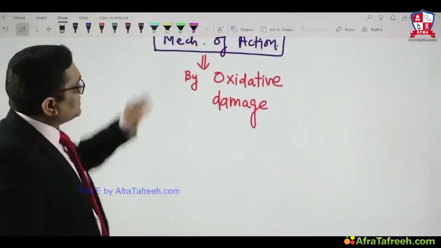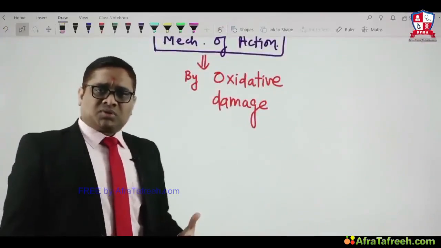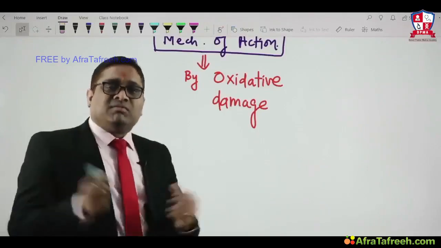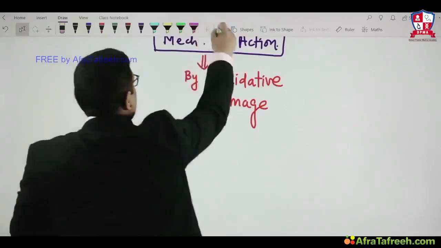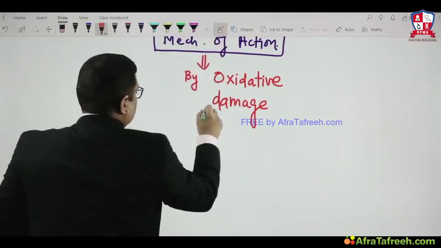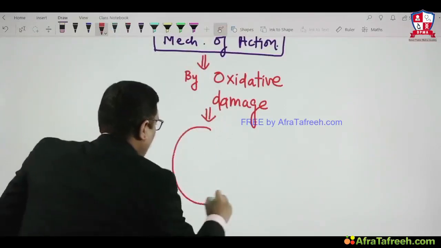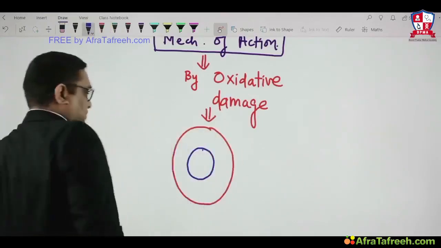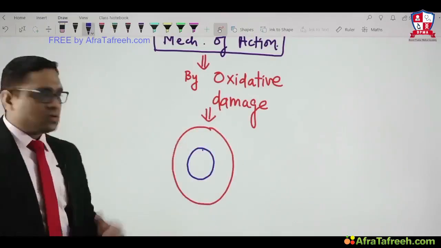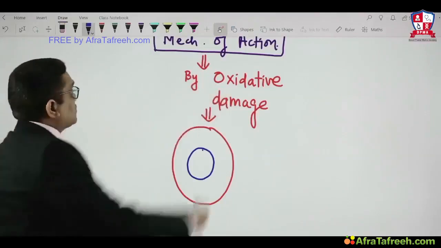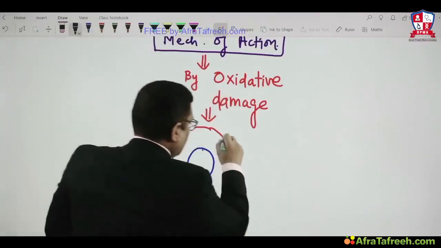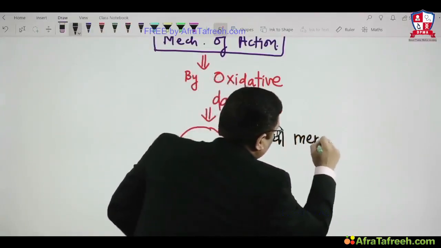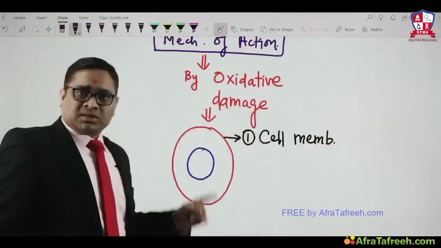So now we were talking about the mechanism of action being oxidative damage. The question comes to our mind: which structure of the cell will be damaged by the free radical? I am showing you a cell and a nucleus. Number one, they will cause damage of the cell membrane.